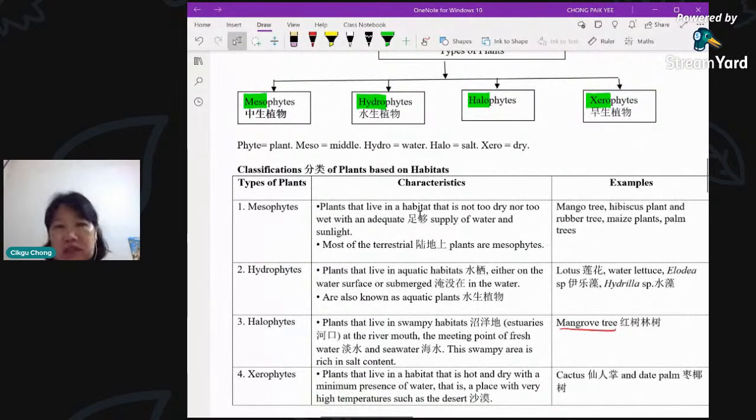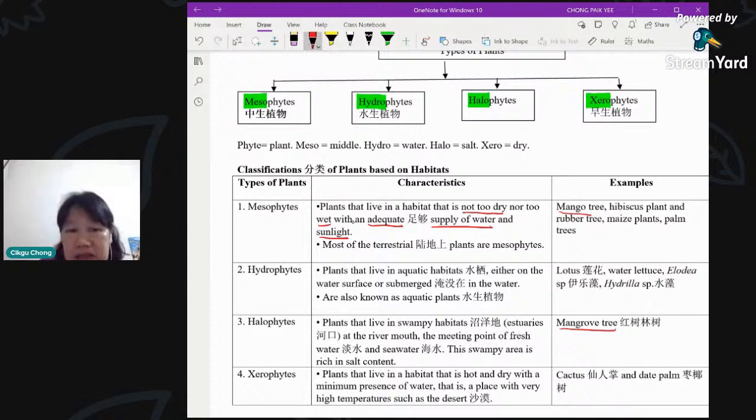Mostly in our environment, the ones that we always see, because the condition where we stay is not too dry, not too wet, it's not in the water and so on. So it is actually mesophytes. Most of the plants that we see are mesophytes. Example, mango tree, hibiscus, rubber tree, maize, many of the trees that we commonly come across. So mesophytes are plants that live in a habitat that is not too dry or not too wet, that has enough supply of water and sunlight.